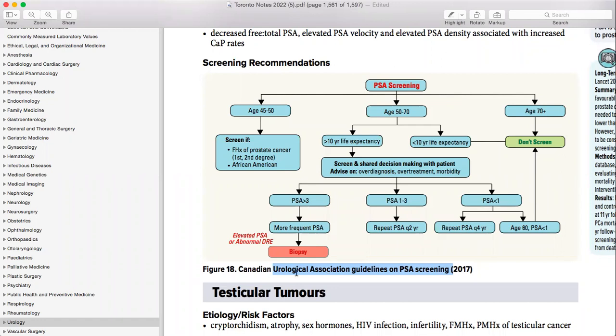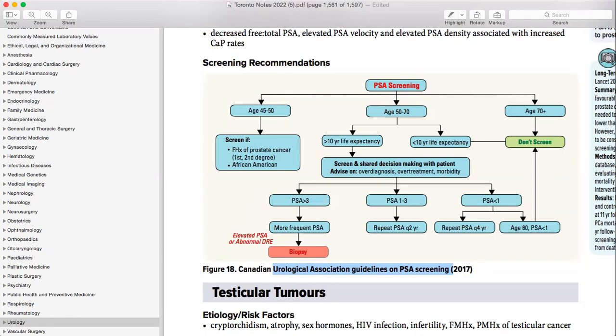But if somebody has urological features and everything, then we can go for PSA screening. So people get confused whether we need to do PSA screening or not. If somebody has urological symptoms like dysuria, not being able to control urination, all of those features that can present with prostate cancer, we will do PSA screening. So this one is the Urology Association one. So don't confuse this one with that one, okay?